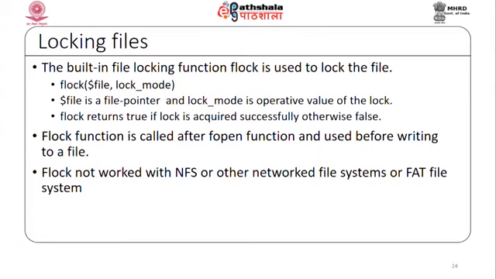In PHP, there is a built-in locking mechanism, and for that there is a function flock. It takes 2 parameters: file and lock mode, where file is a file pointer and lock mode is a value for the various kinds of lock. flock returns true if the lock is acquired successfully, otherwise it returns false. The flock function is called after the fopen function and used before writing to a file. flock does not work with NFS or any other network file system or FAT file system.